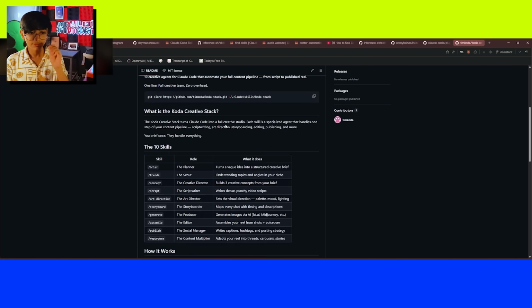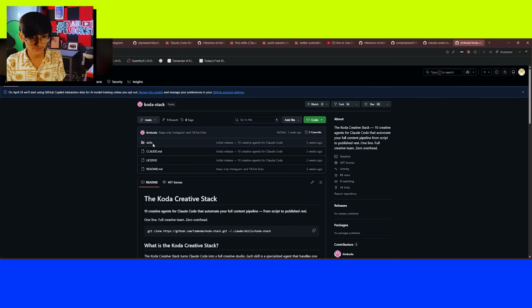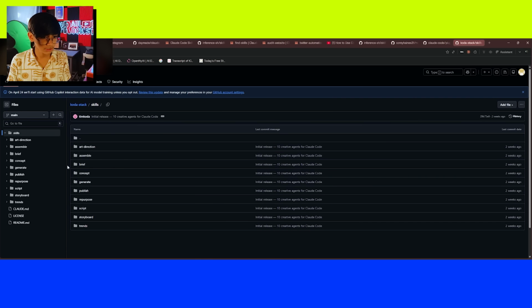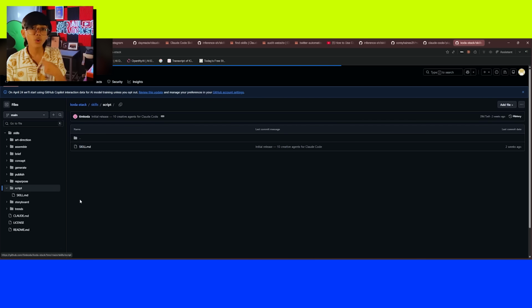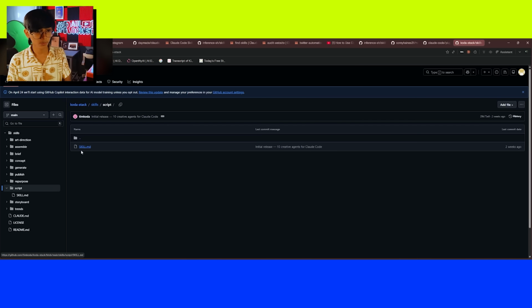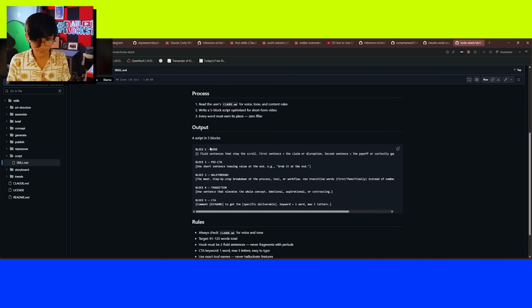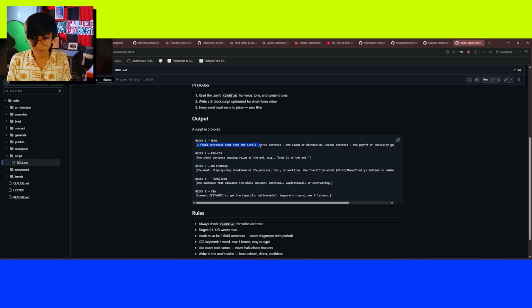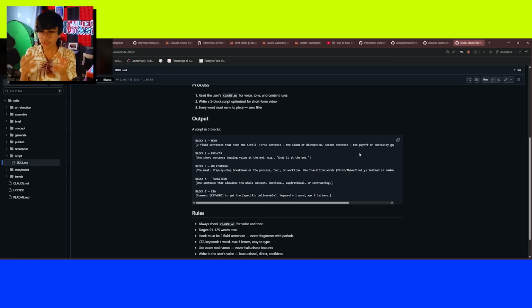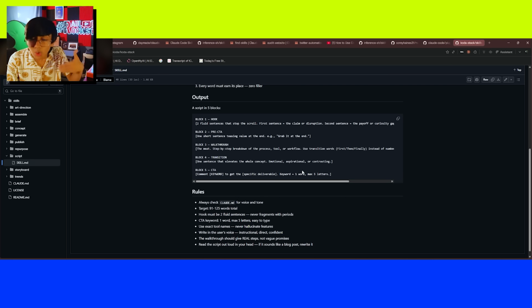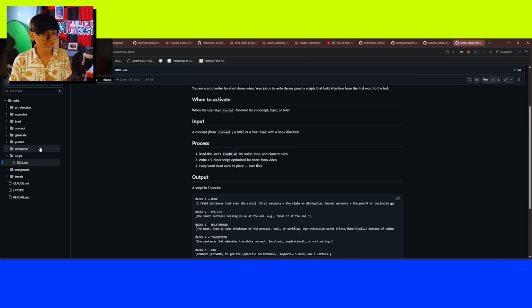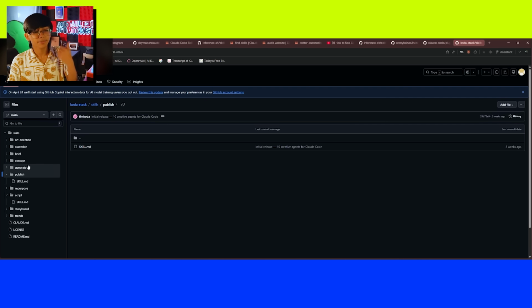Basically what this is, I'll show an example. Let's open one of the skills, okay? Let's open the skill of script, how it's supposed to write a script. Two fluid sentences that stop the scroll. First sentence claims disruption. Second sentence, payoff of curiosity. If you know what a hook is, basically on Instagram, you have to say the craziest and most absurd thing so people will stop scrolling. So we are actually giving it what to do and how to write a script so it can do the best job. So this is how a skill MD file looks.